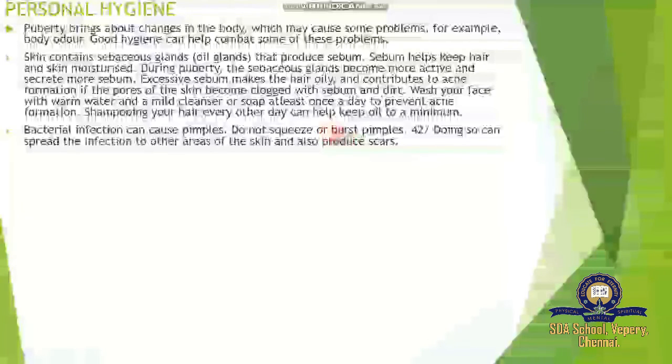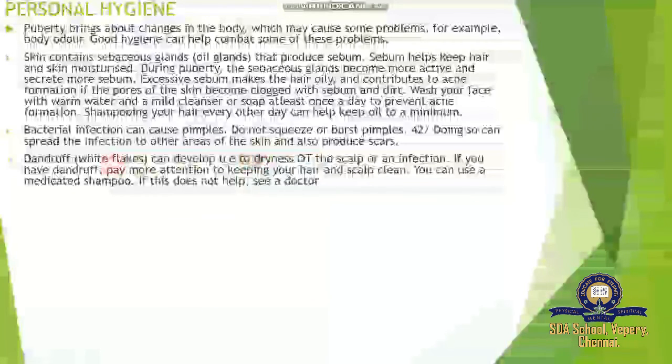Some of the pimples will appear, and some students will damage them by pressing or nailing. If you are nailing, what happens? The pimple will spread over the entire body, entire areas of the body skin, and will cause some scars to appear.